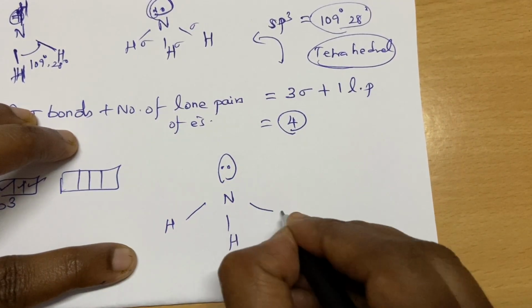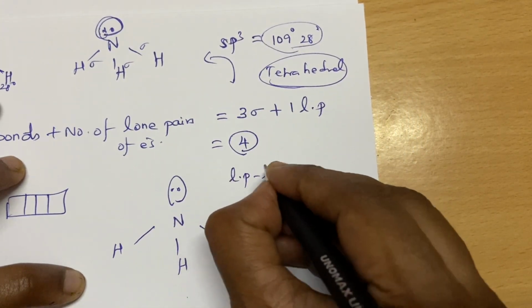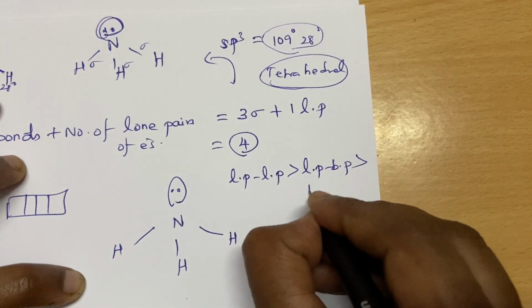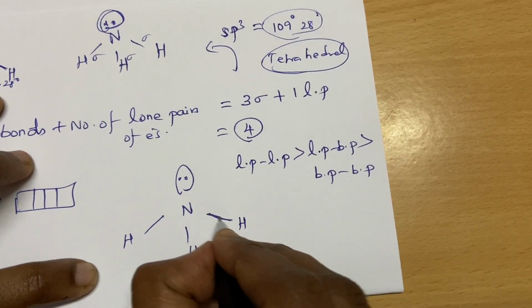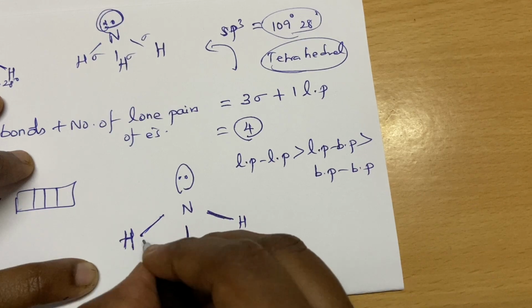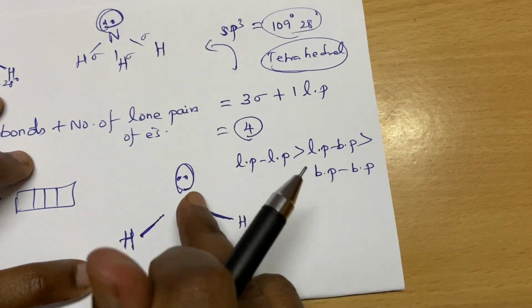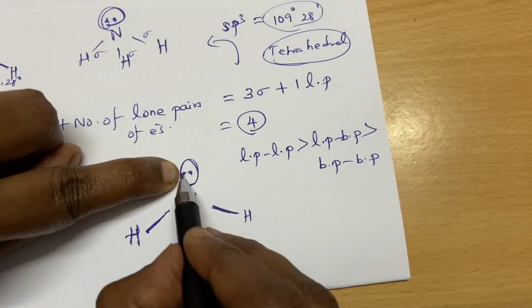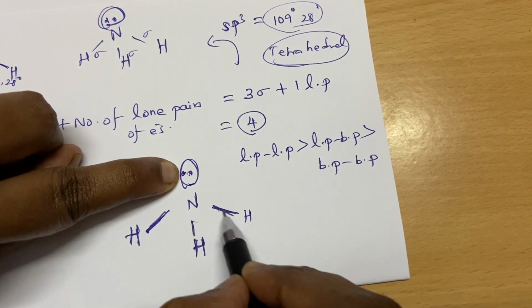Always if there is a lone pair, we have to check that lone pair repulsion is greater than lone pair bond pair repulsion, and least is bond pair repulsion. Bond pair is the electrons involved in bonding. The electrons which are unpaired are known as lone pair. It will create more repulsion. So here there is only 1 lone pair, and there will be repulsion between this lone pair and all these bonds.